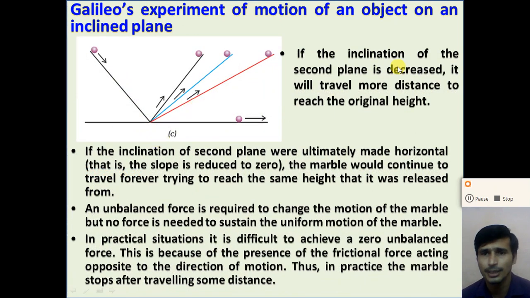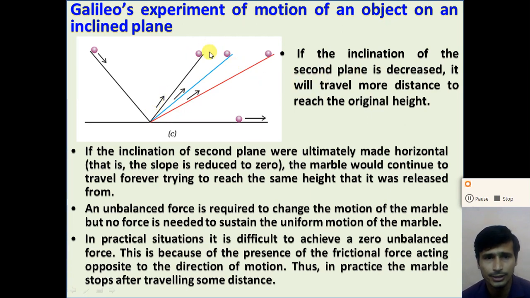Now if the inclination of the second plane is decreased, it will travel more distance to reach the original height, right? Suppose here we see the first inclination and the second inclination. If the marble rolls down from the first inclination, on the second inclination the marble reaches the same height. So the height of the marble on both inclined planes is the same, according to Galileo, right? Now if we reduce the slope of the second inclination from this much slope to this slope, the marble has to travel more distance to reach the original height.